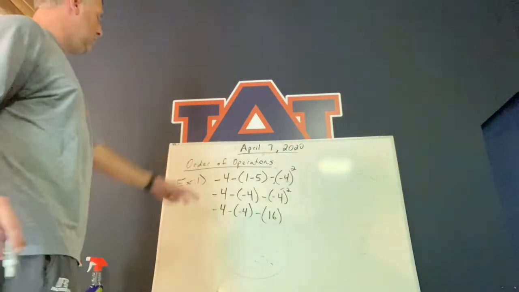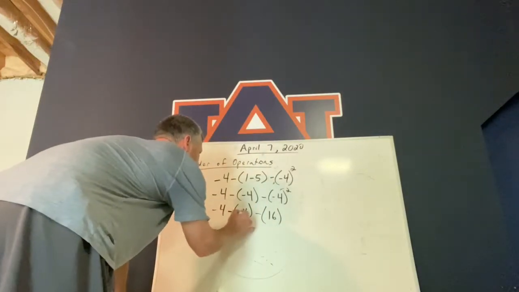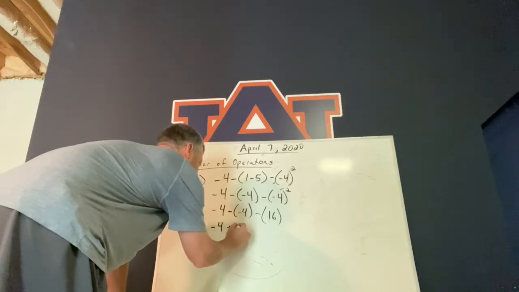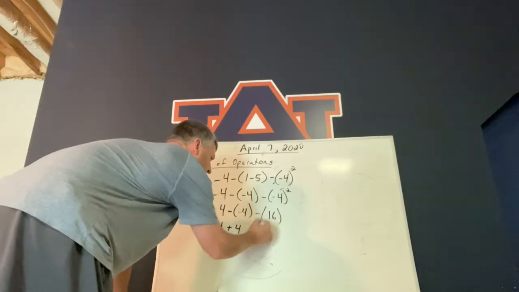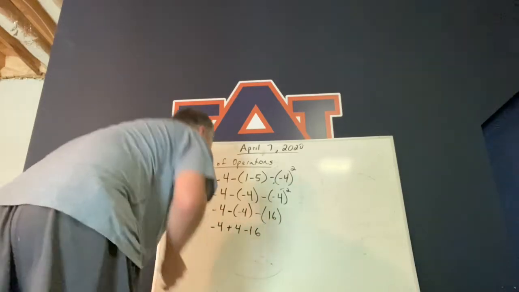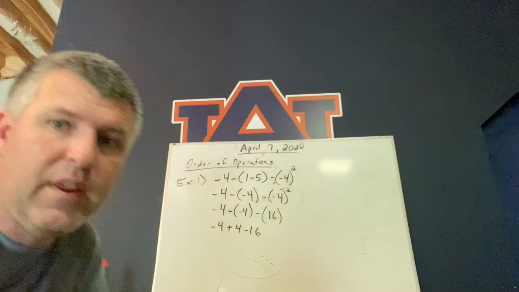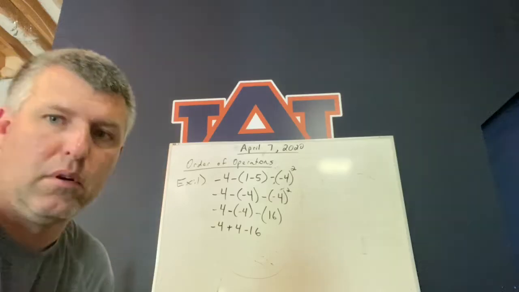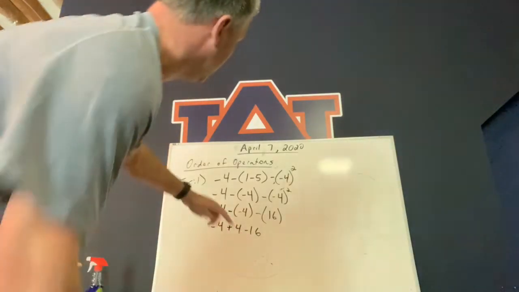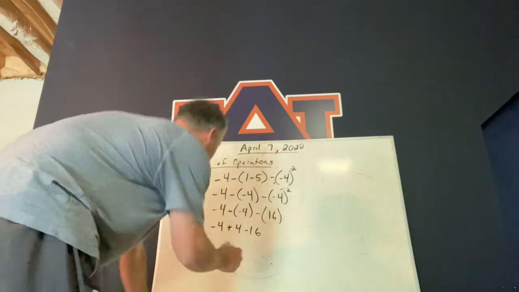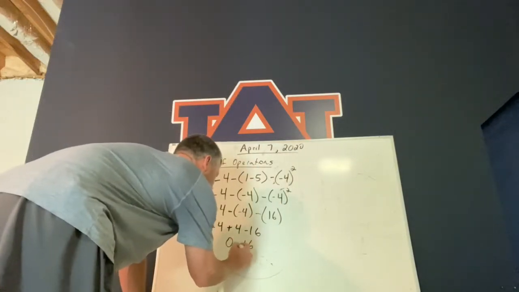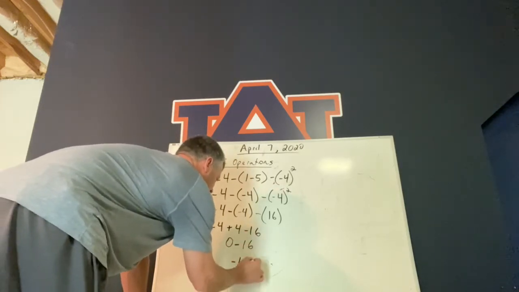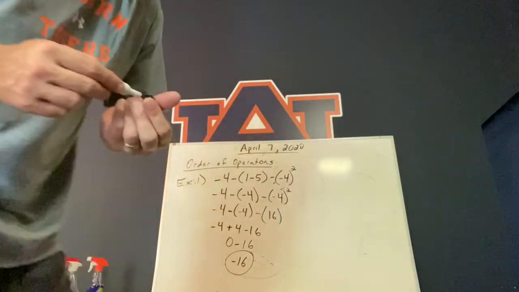So let's get that handled right now, okay? What I'm going to do is go through and take care of all these negatives back to back. So this is -4, negative back to back becomes +4. This just becomes -16, okay? So now all I have left is subtraction and addition. Let's just work it left to right like you read a book, okay? No more, no less. So that's -4 plus 4, that's 0, and then 0 minus 16, bring that down. Now I get 0 minus 16 is -16. And -16 is my answer, okay?